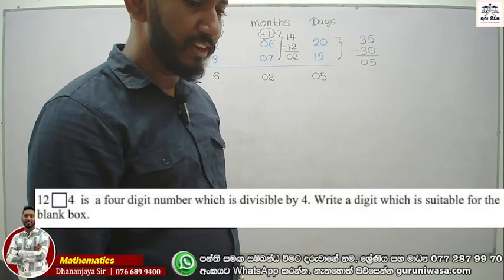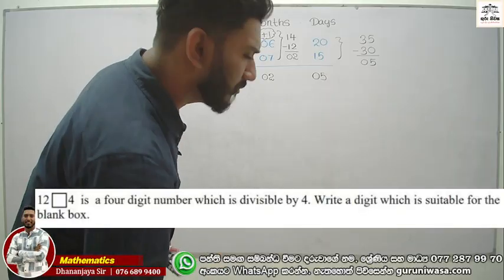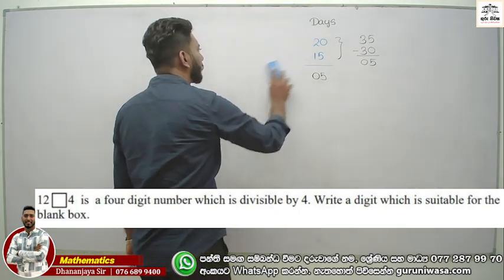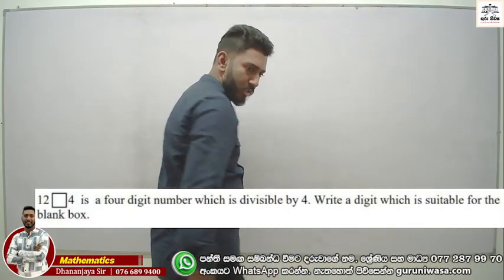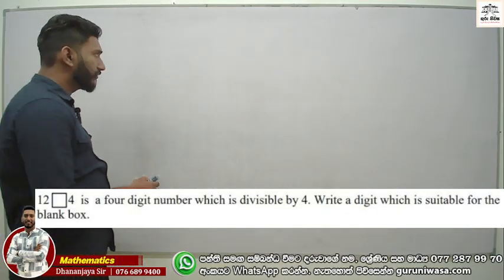Now, this is the next one. Look at this: 1,200 and some number. There's a blank space, and the last digit is 4. It's a 4-digit number.